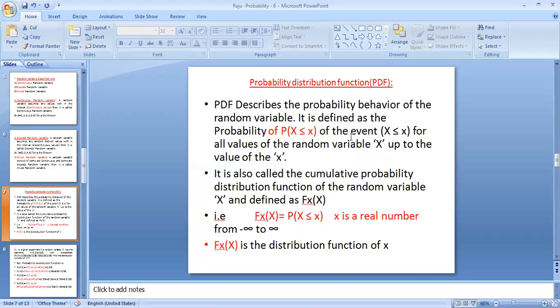Here small x is a real number, since outcomes are assigned real numbers. So this is named the probability distribution function, the cumulative probability distribution function. The probability is the addition of all probabilities; the addition of all events' probability is called the cumulative distribution function.